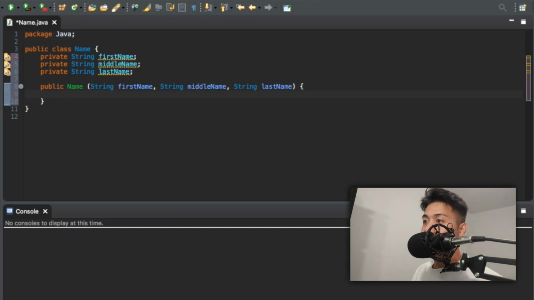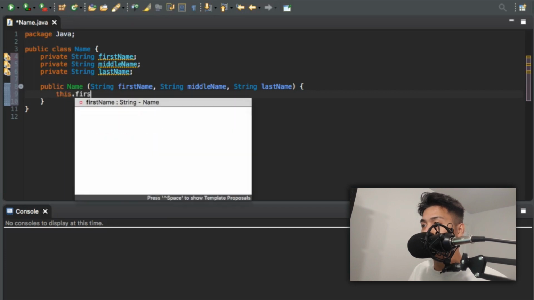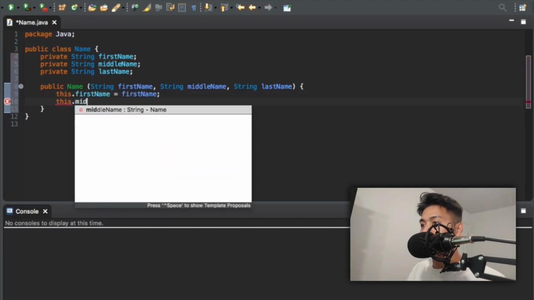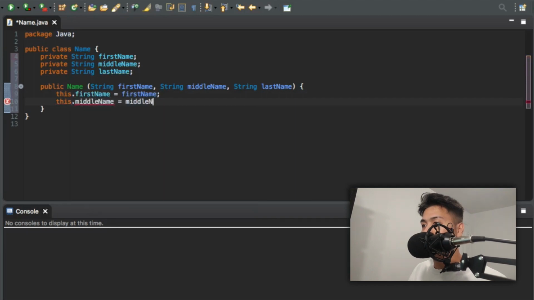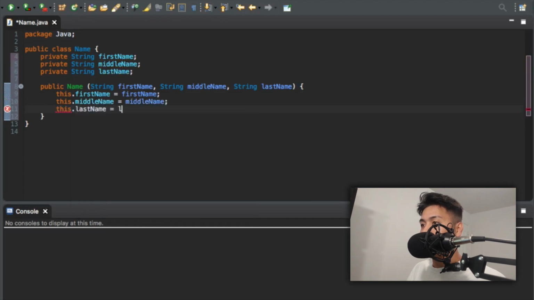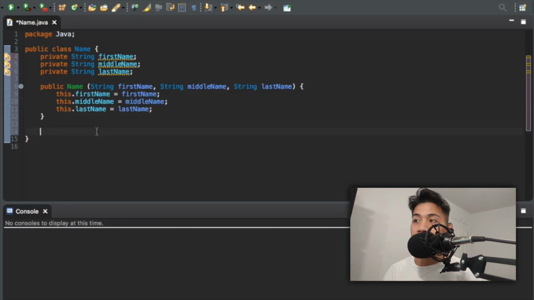Now we just have to set our arguments when they type it in and set it to our instance variables. So this.firstName equals firstName, this.middleName equals middleName, and this.lastName equals lastName. So we got all that set up, and now we could create our getters and setters. So start off with the getters.